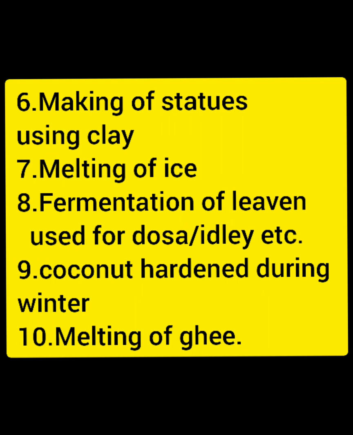Fifth one is melting of wax. And the sixth one, making statues using clay. Seventh one, melting of ice. Eighth one, fermentation of leaven used for dosha, idli, etc. Ninth one, coconut hardened or thickened during winter season. 10th one is melting of ghee.